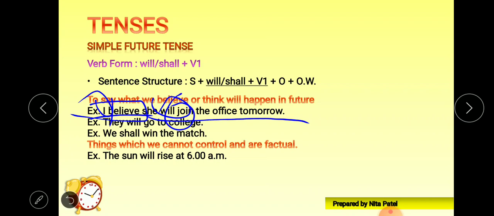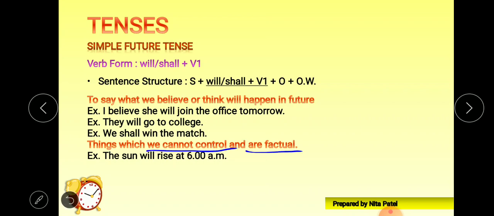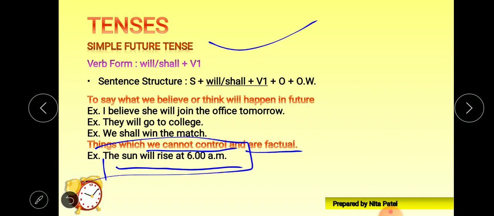Okay, the next use is things which we cannot control and are factual. To describe those actions, we require simple future tense. How? The sun will rise at 6 a.m. Now we don't have any kind of control over that, and it's a very factual thing that the sun will rise at 6 a.m., right? So that is the reason we require simple future tense to describe this kind of situation or action.